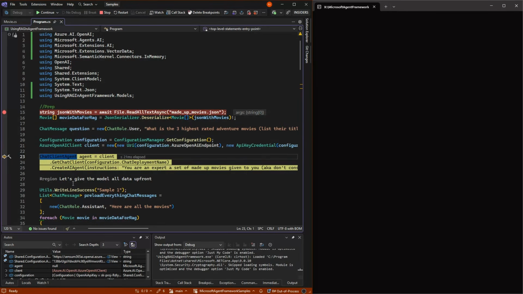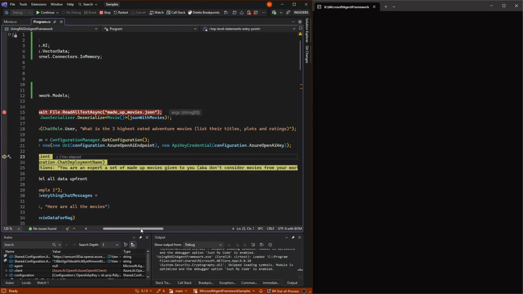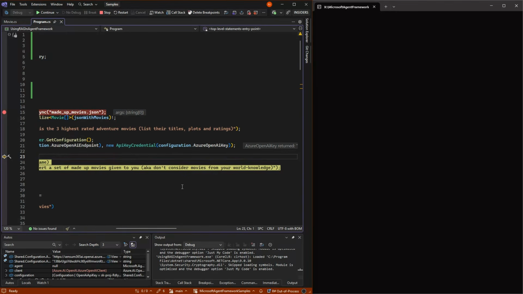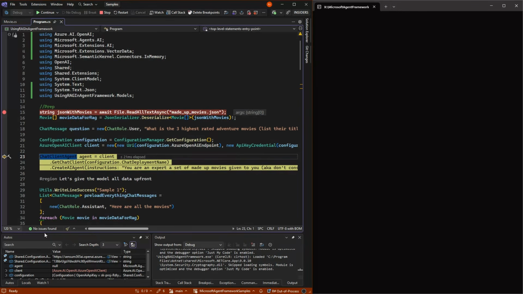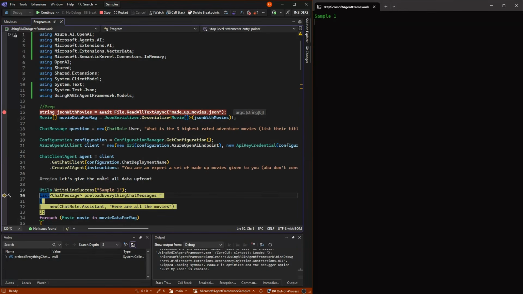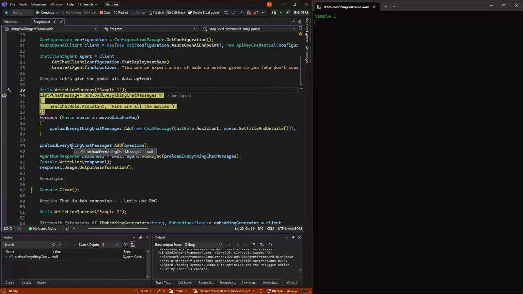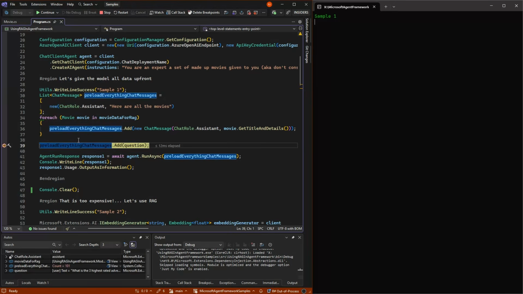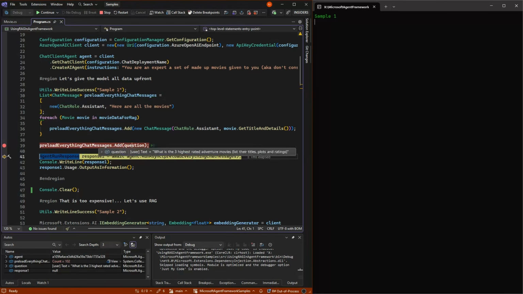So first up, we are gonna try and ask an AI, and we say it's an expert in the made-up movies, and I'm stressing to it that it's not allowed to use its world knowledge. And the first scenario, sample 1, is where we give it all the movies up front. This is not actually RAG, or it's poor man's RAG if you want. But we can just load it up in messages as if the user said, here's all the 100 movies, now give me the answer back to that one specific question. So that's what we're doing here. We are loading them up and adding the question at the end.